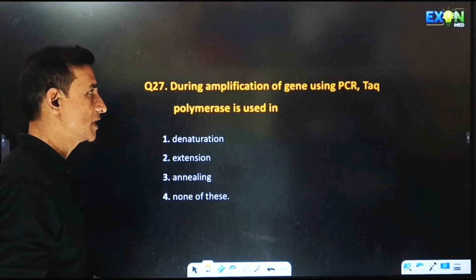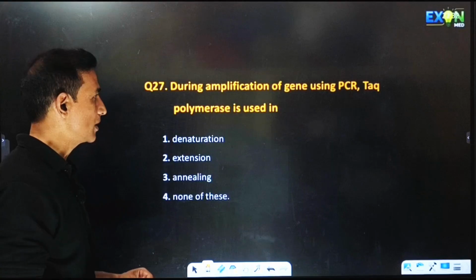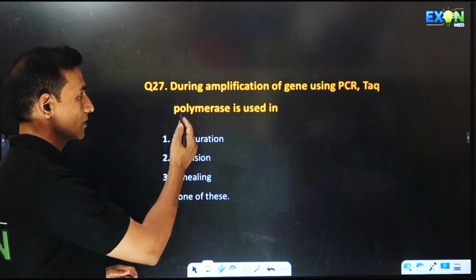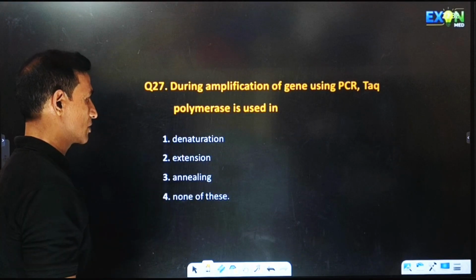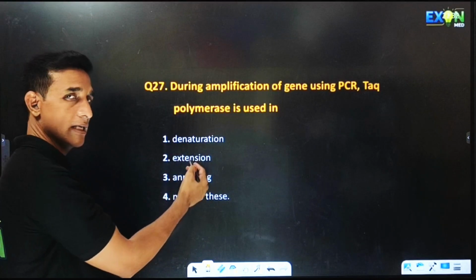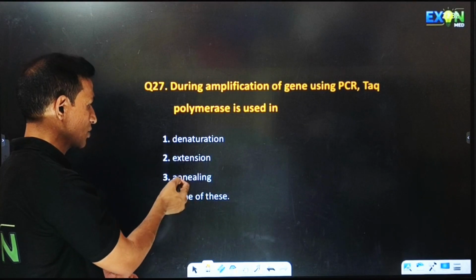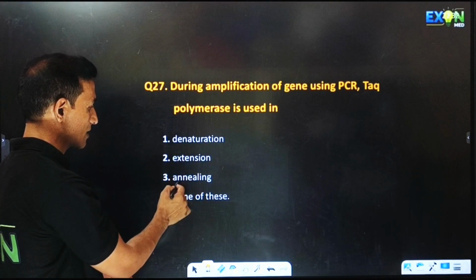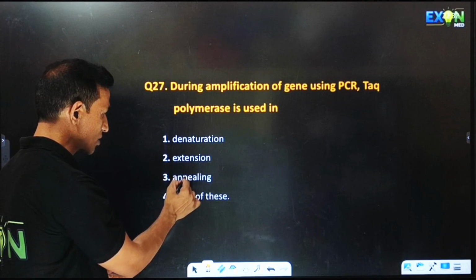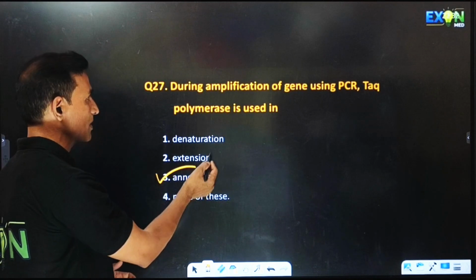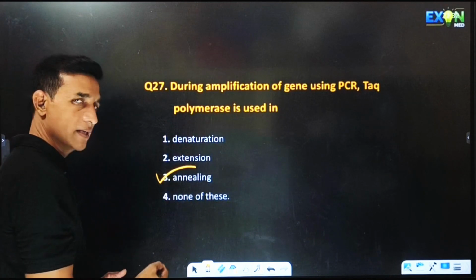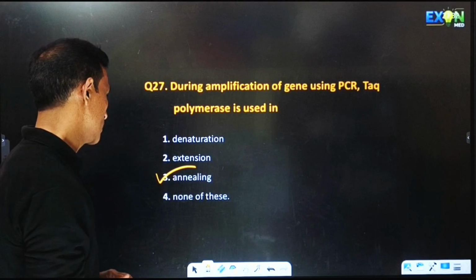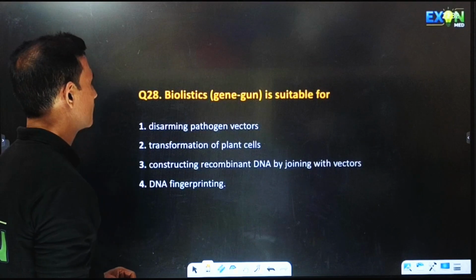During amplification of gene using PCR, Taq polymerase is used in, so in which step do we use it? In denaturation, DNA is denatured by high temperature. Then extension, and last is annealing. In between denaturation and annealing, we require Taq polymerase for adding deoxyribonucleotides. Hence the answer is 3.